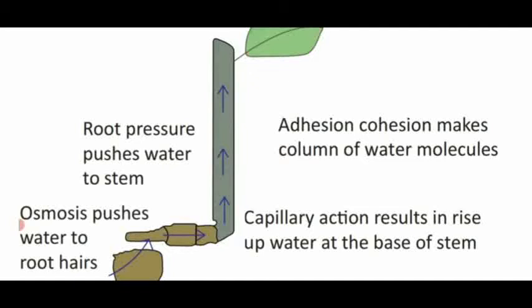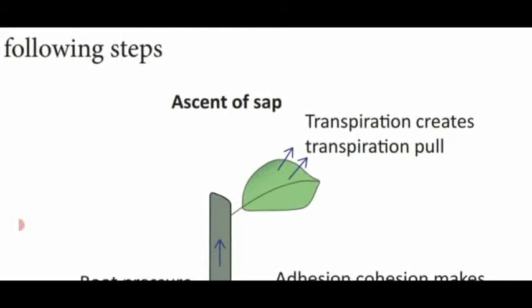Not only that, adhesion and cohesion make the column of water molecules. Adhesion means force of attraction between different substances. Cohesion means force of attraction between the molecules. So adhesion and cohesion make the columnar water molecules move in the upward direction. Finally, it reaches the leafy region.